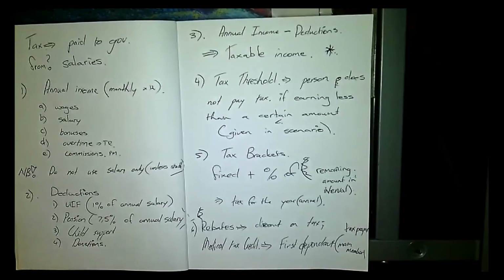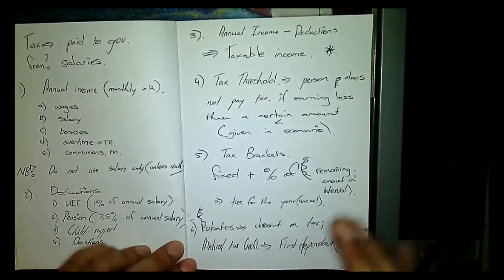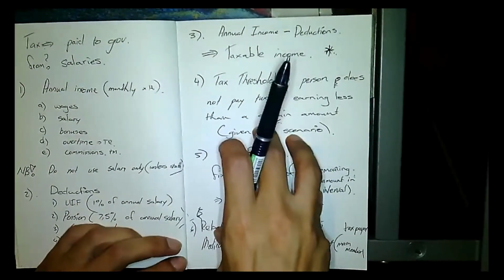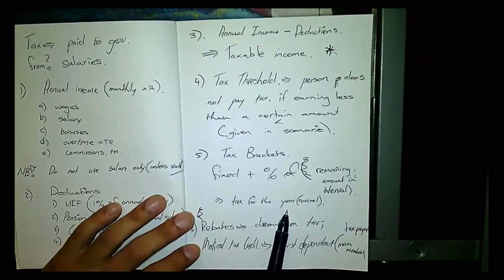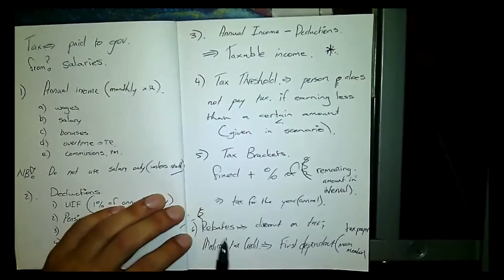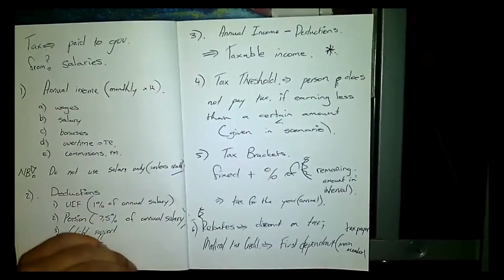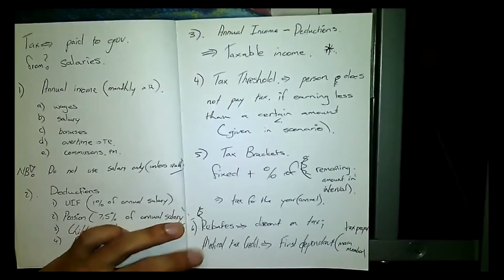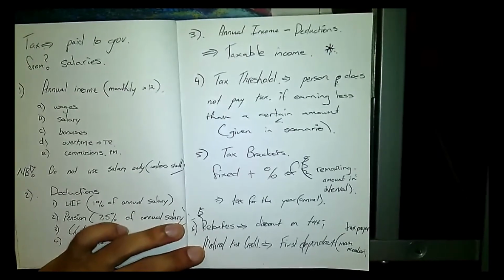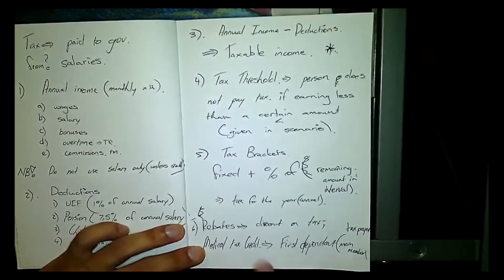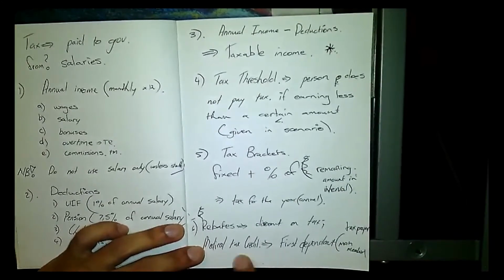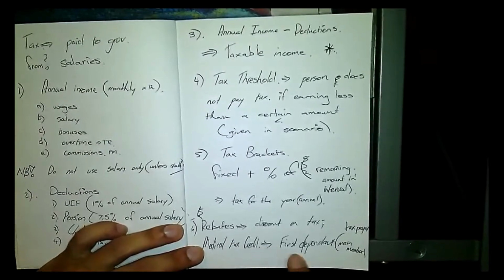Okay, so just understand that once you get the tax that you are supposed to pay, you still have to calculate a discount on that based on your age and also based on how well you take care of your health. So if you don't have medical aid, then you don't get this rebate.